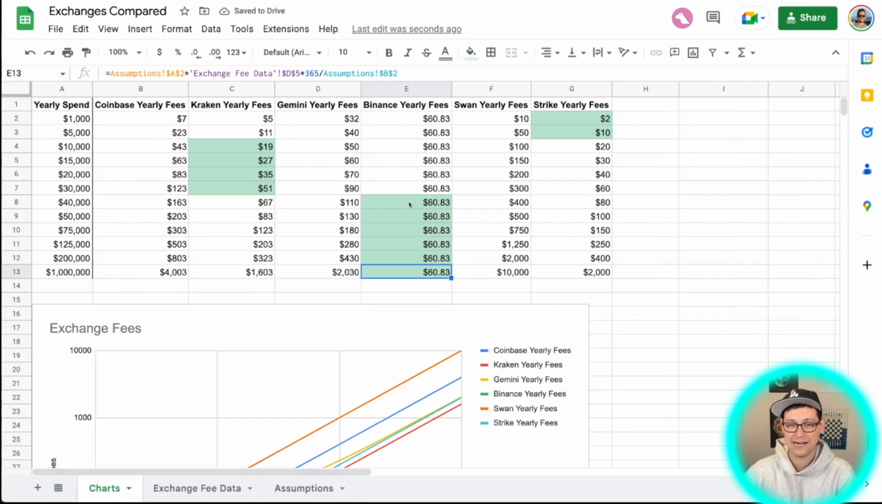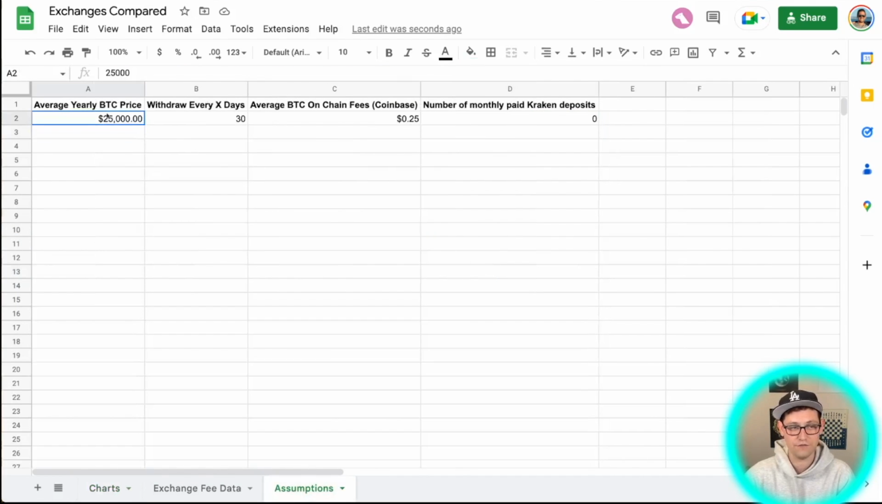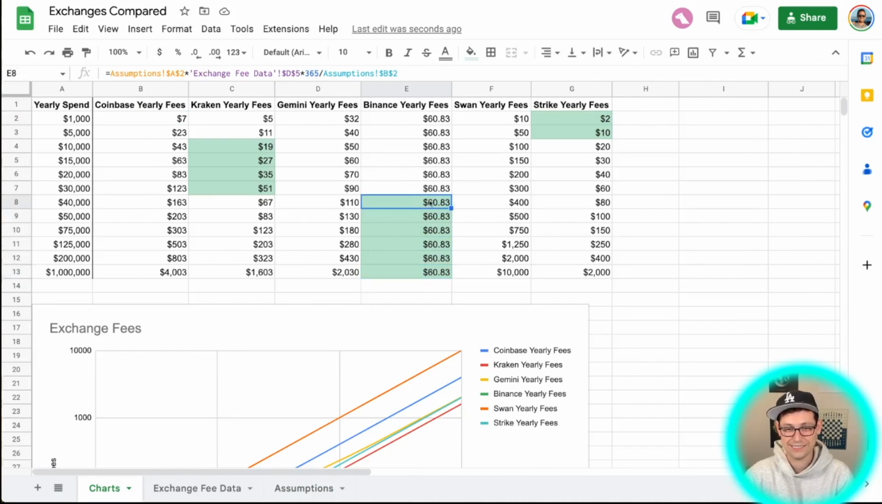And we can see that actually it would be costing us $60 a year based on our assumption of the yearly average Bitcoin price and our withdrawals every 30 days. Binance doesn't look as great of an option as it just did 2 seconds ago with those very sketchy assumptions of a 1,000 yearly average Bitcoin price. But that's sort of the beauty of this whole thing. You can play around with the spreadsheet in whatever way you want and basically get instant feedback on which exchange is going to be right for you.